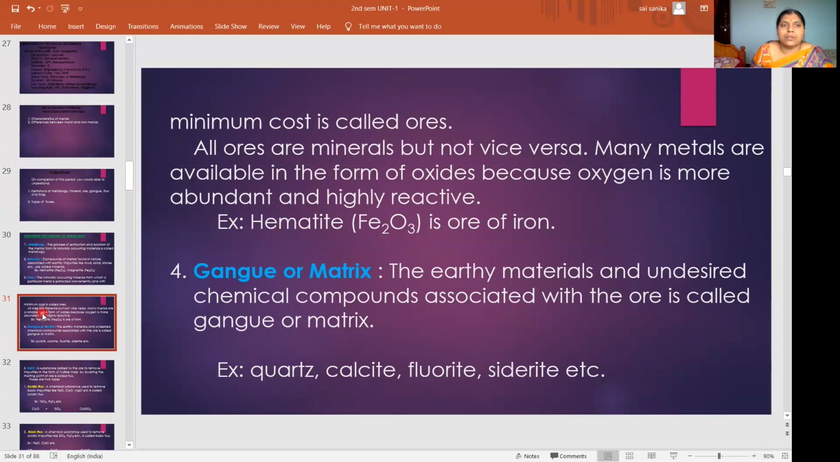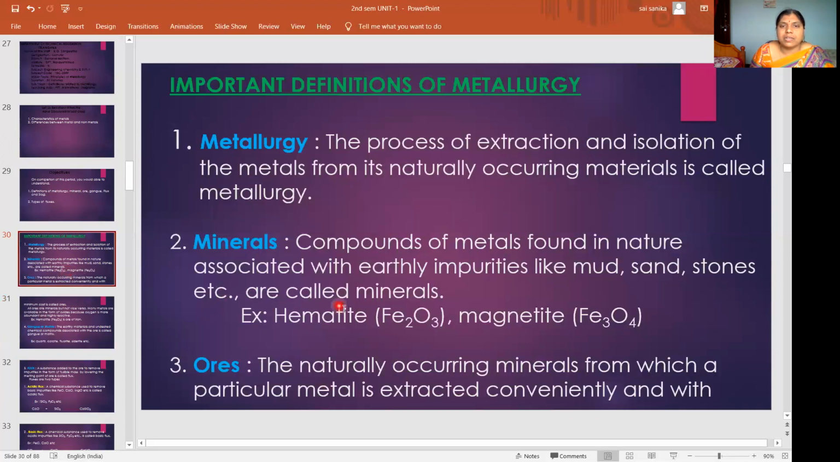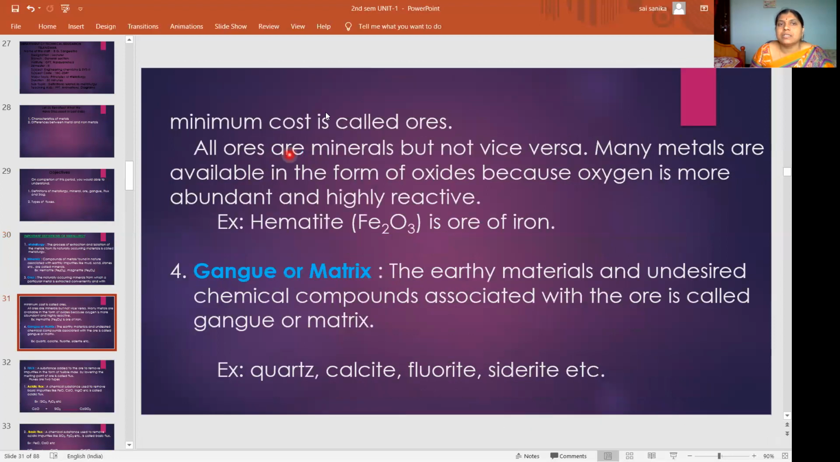So already I told, there is a slight difference between mineral and ore. Ore is a mineral, you can say like that. So this is a naturally occurring mineral. Ore is nothing but a naturally occurring mineral. From that mineral, what we are doing? We are extracting a metal. We are separating a metal. We are removing a metal conveniently and with the minimum cost. So that type of mineral is called as ore.